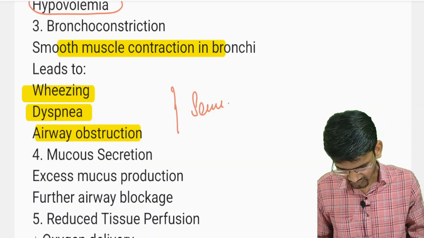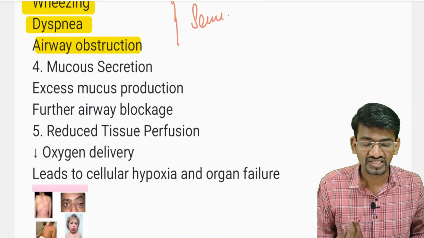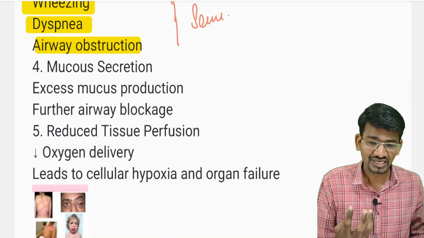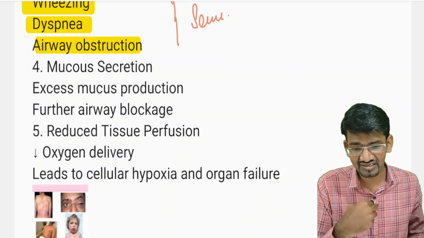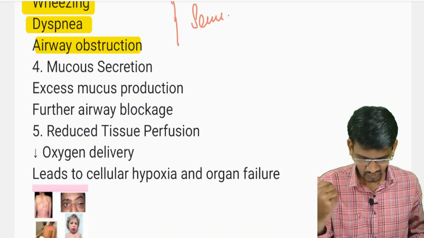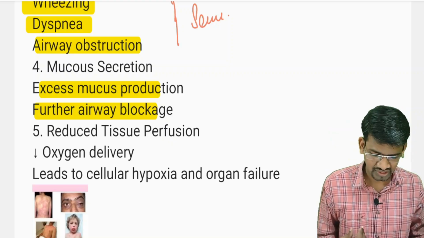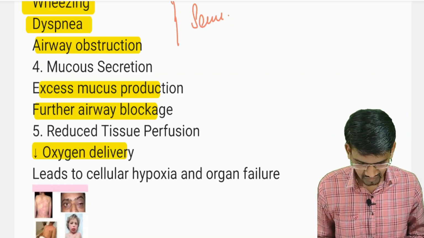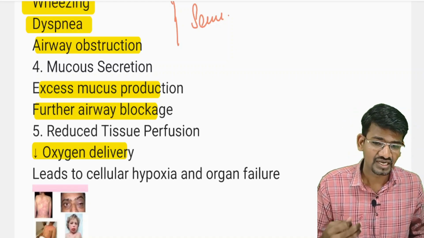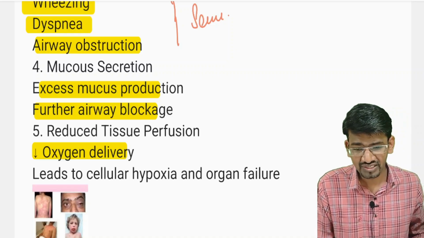Along with that, histamine will also increase mucus secretions, and this mucus gets accumulated in the respiratory tract, further blocking the airway. So excessive mucus production can also be there, and as there is a decreased blood volume, the oxygen delivery to the tissues will also be less, hypoxia can be there, and organ failure can also be seen.